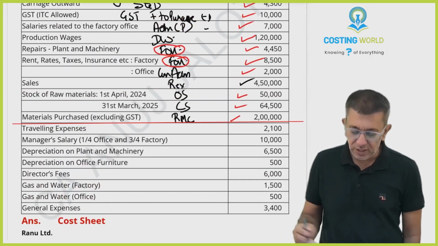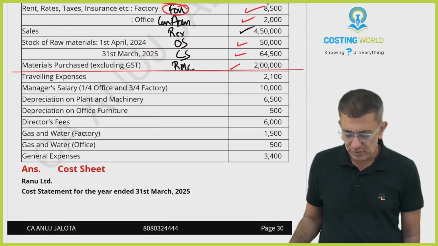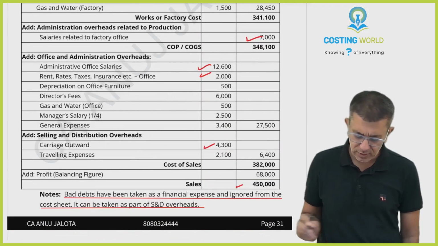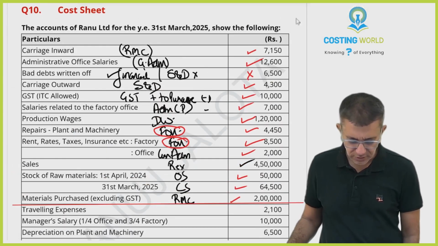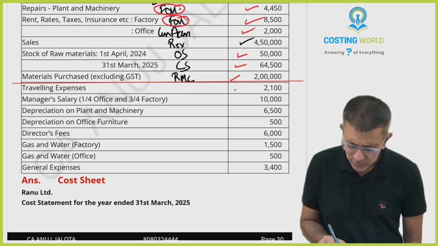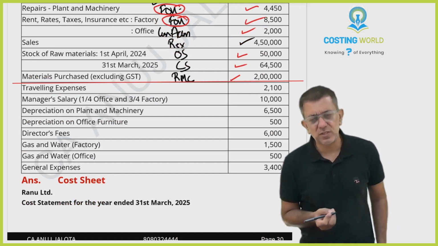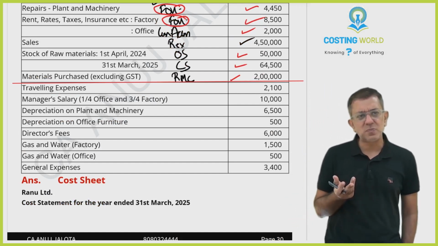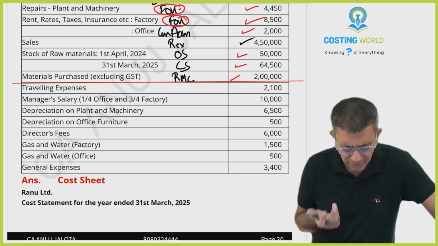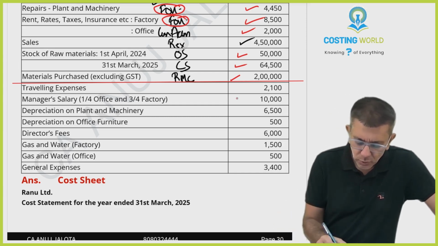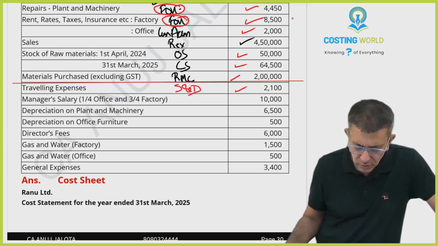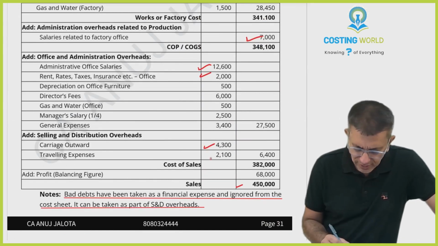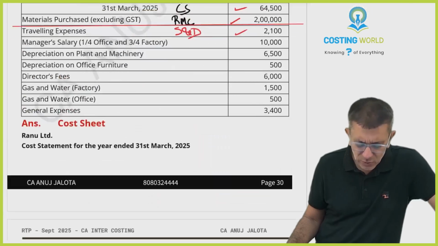Sales 4,50,000. Last thing over here, sales. Okay, so I've ticked everything. Yeah, further, let's proceed. Traveling expenses. By default, I think traveling expenses must be of the salesman and so on only. So 2,100 should be coming as part of S&D. That's what I think. So traveling expenses S&D will be traveling expenses of salesmen.